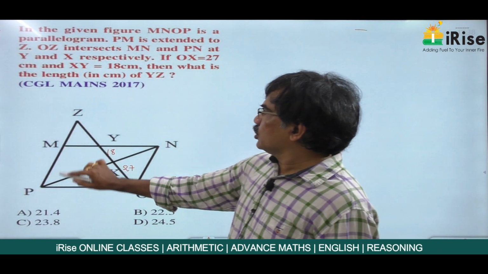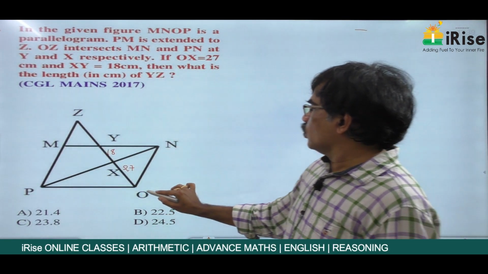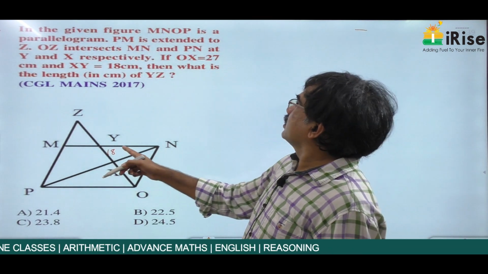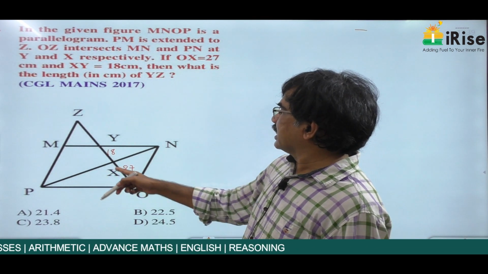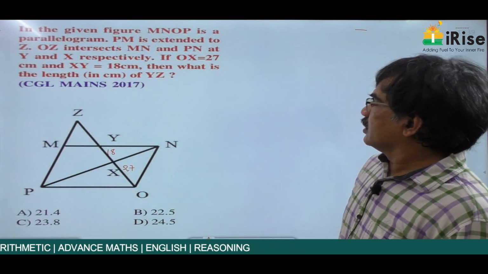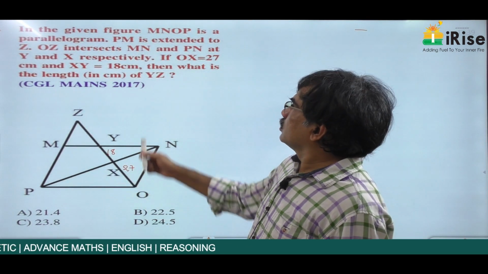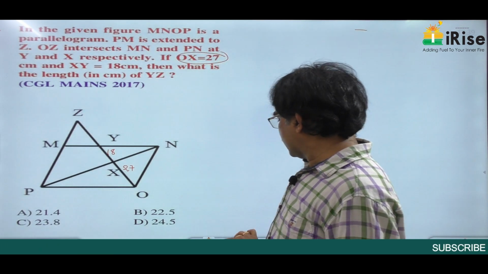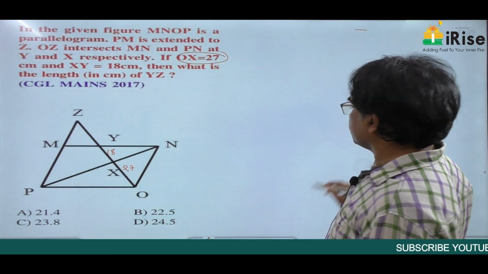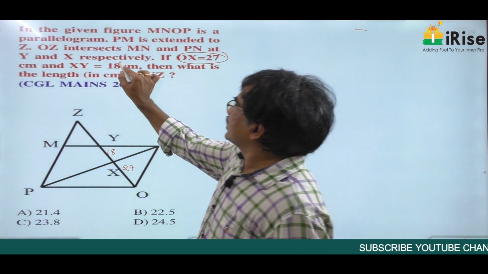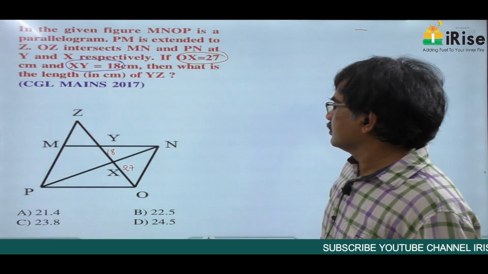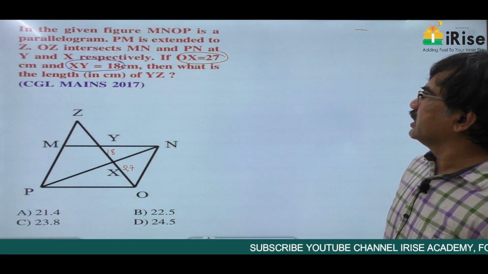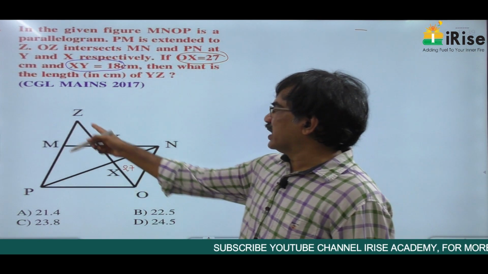PM is extended to Z and OZ intersects MN and PN at X and Y, where OX is equal to 27, XY is equal to 18. Then what is the length of YZ?